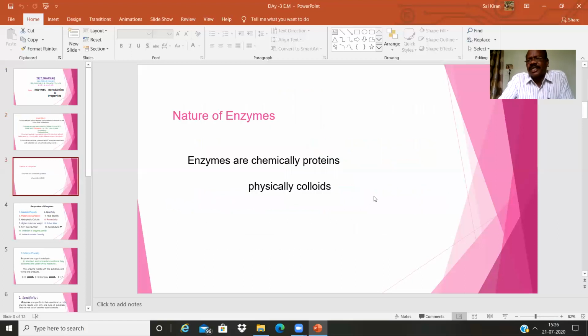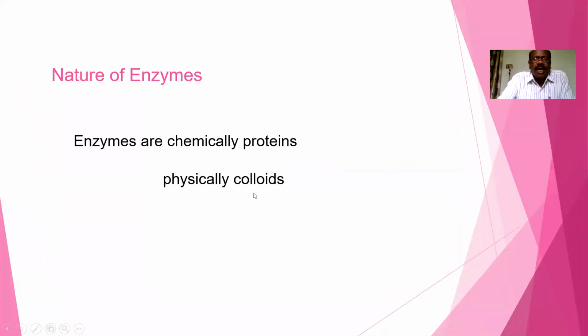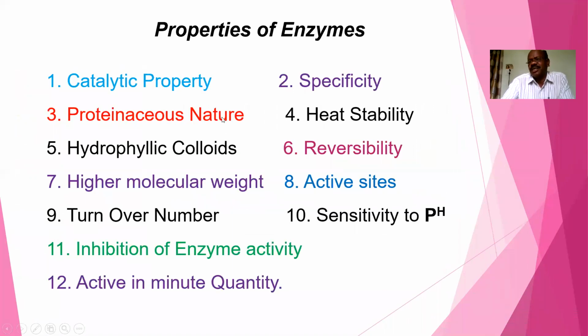Now, the nature of enzymes. Enzymes are chemically proteins and physically colloids.